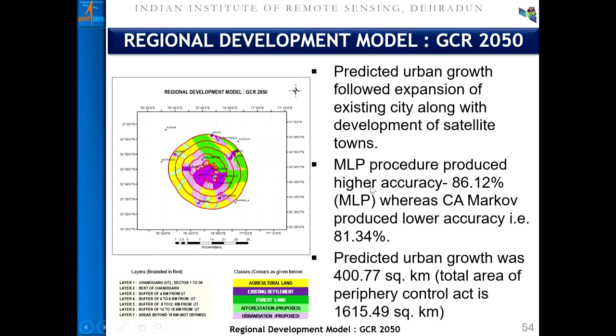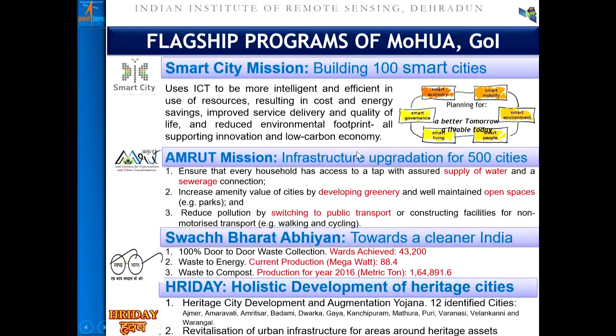That's how the boundaries or the policies can be driven based on satellite remote sensing data, or based on urban growth modeling, and based on certain policy and guidelines. When I come to the different kinds of flagship programs of the Government of India under the Ministry of Housing and Urban Affairs, we have four major programs. Those are Smart City, Amrit, Swachh Bharat, and Hriday.